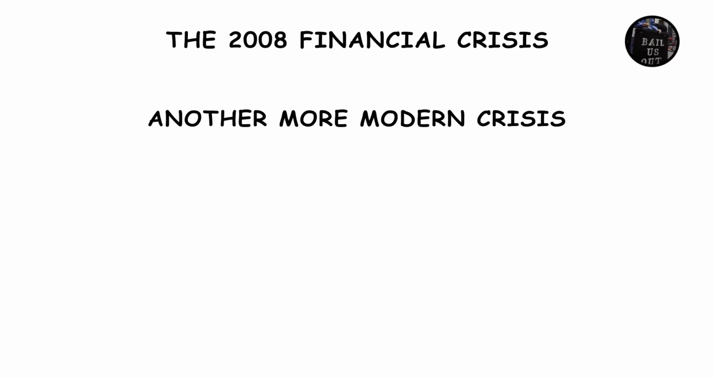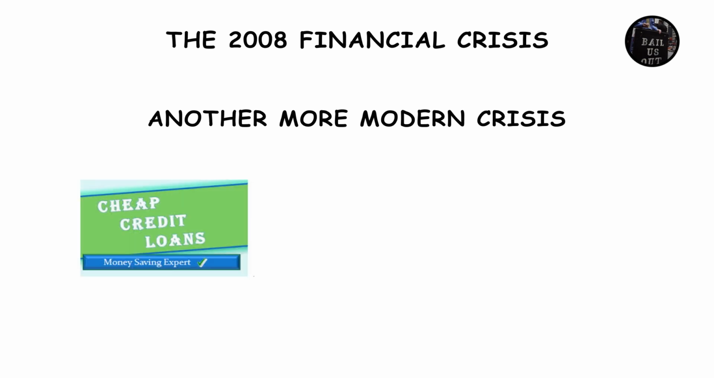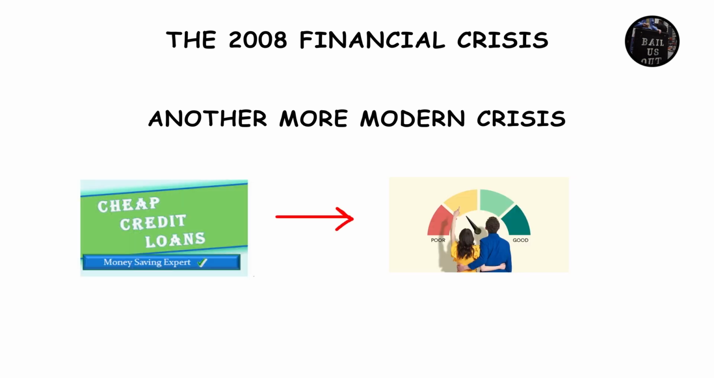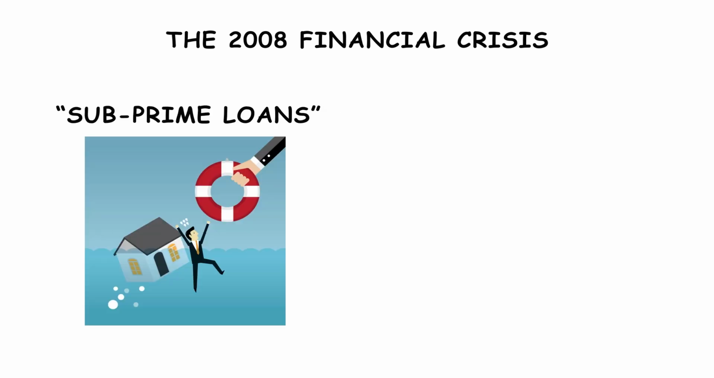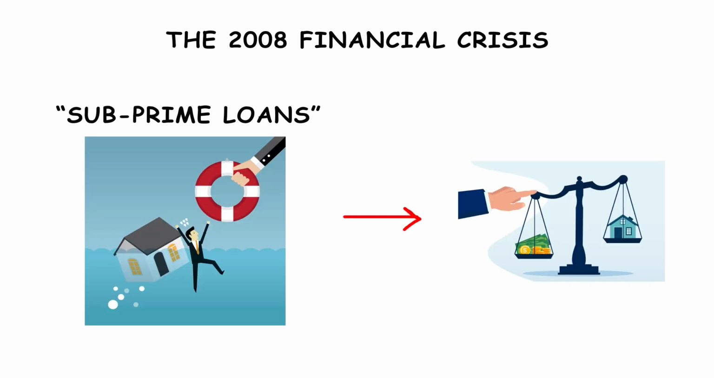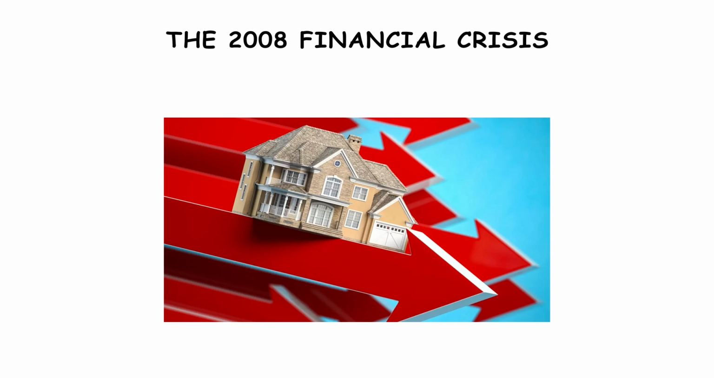The 2008 financial crisis. Another more modern crisis. This crisis was fueled by cheap credit due to loans being given to people who were not credit worthy. These loans were called subprime loans. This inflated the housing market and would eventually bring it to a bust in early 2006.